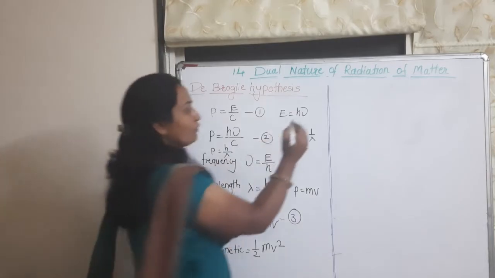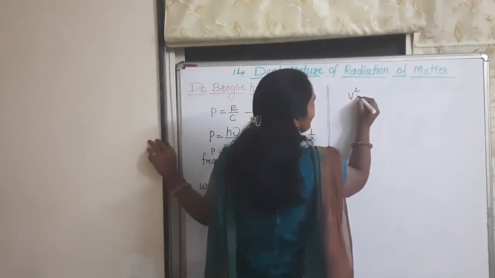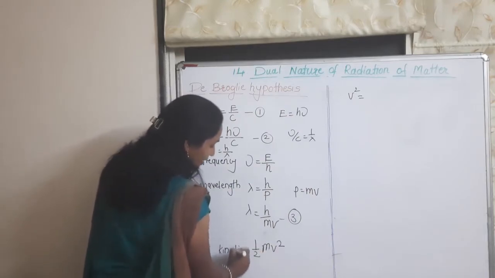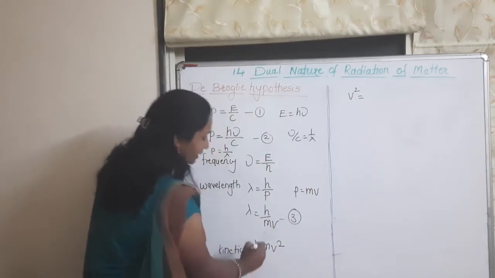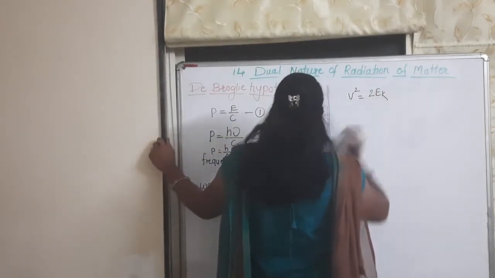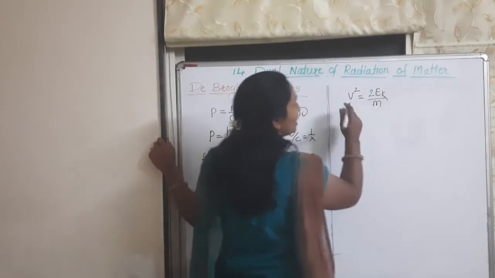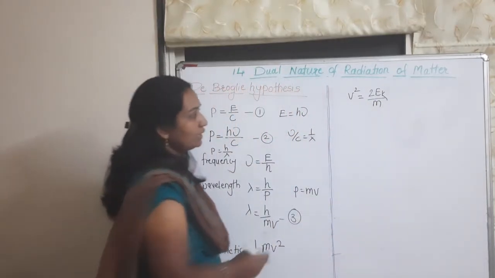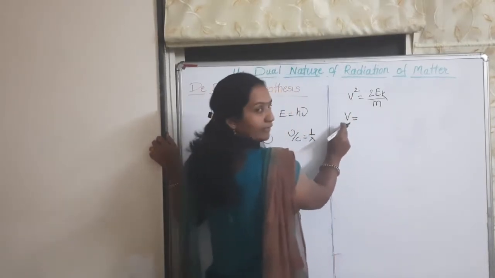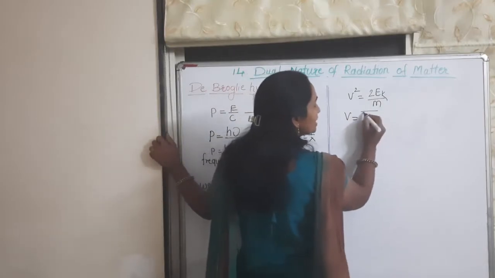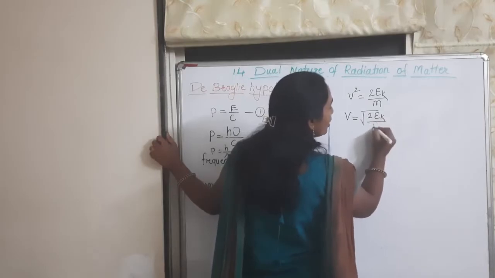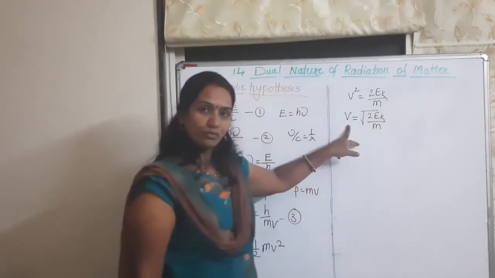Rearranging the terms in the form of v, v square is equal to 2 EK upon m. Then calculating v, it is written in the form of square root of 2 EK upon m. This is the value of velocity.